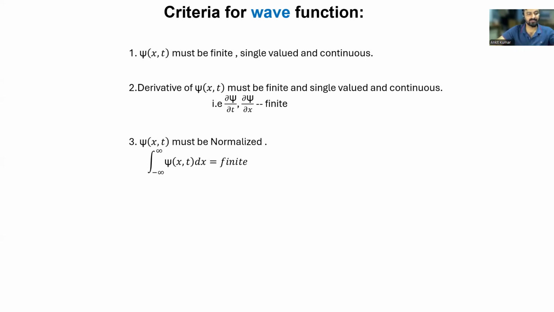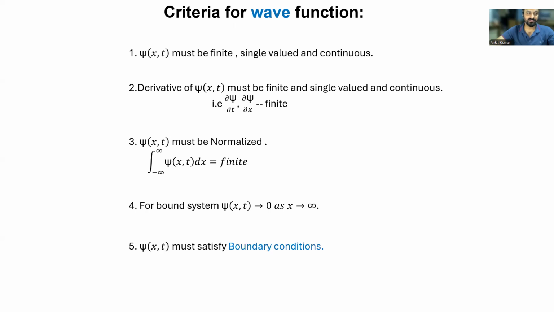The wave function psi of x,t must also be normalized. That is, if you integrate the wave function from minus infinity to infinity, psi of x,t dx, that should give you a finite value. The next point is that for a bounded system, if x tends to infinity, psi of x,t should be zero. That is called a bounded system, and the wave function must satisfy the boundary conditions. If you define the physics of the problem and then the wave function comes out, that wave function should satisfy the boundary conditions as well. We'll see that using this graph.